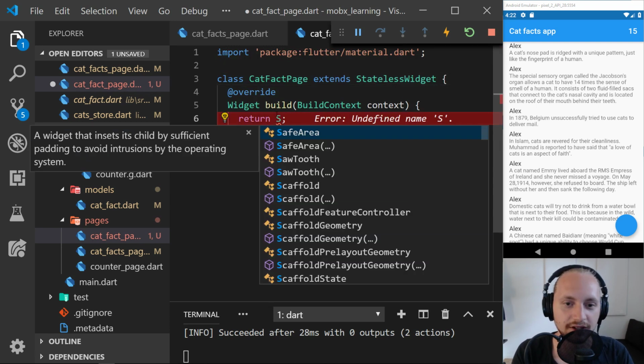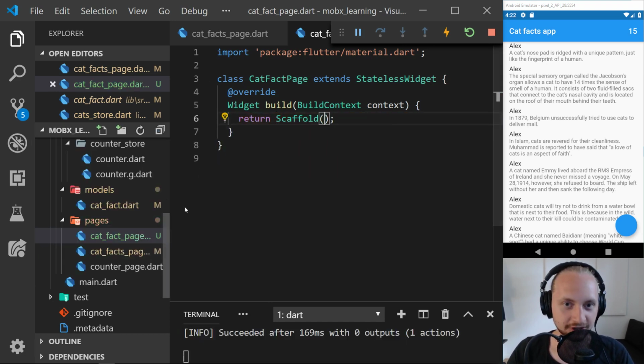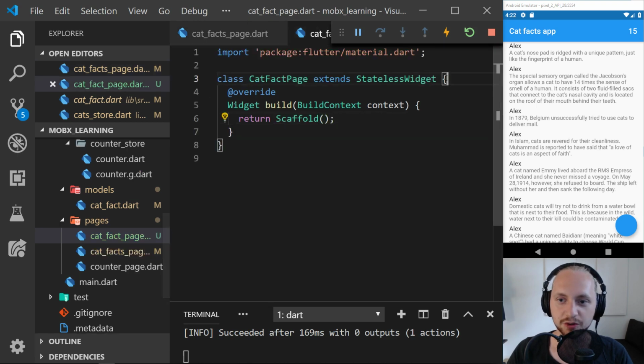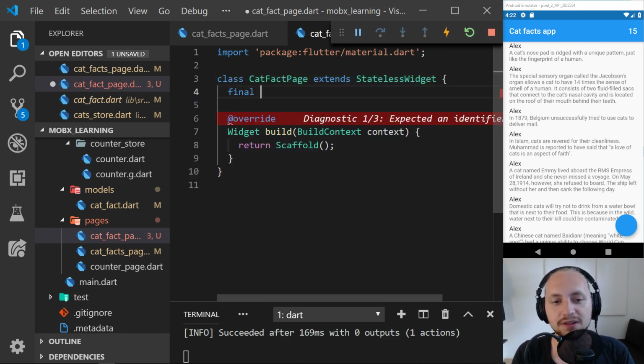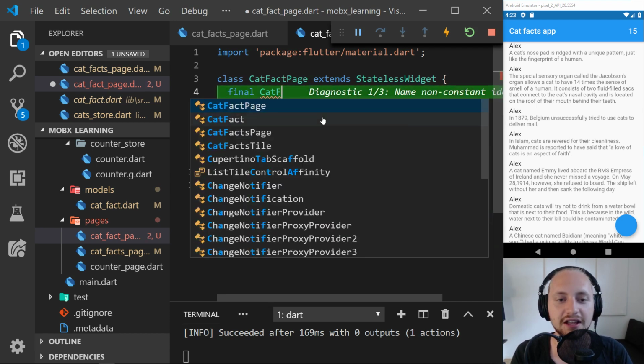Let's return a scaffold. And that should be enough for now. Actually, we are going to create a variable also, which we are going to pass in, and that will be the cat fact we're actually passing in. So we will take a final cat fact.